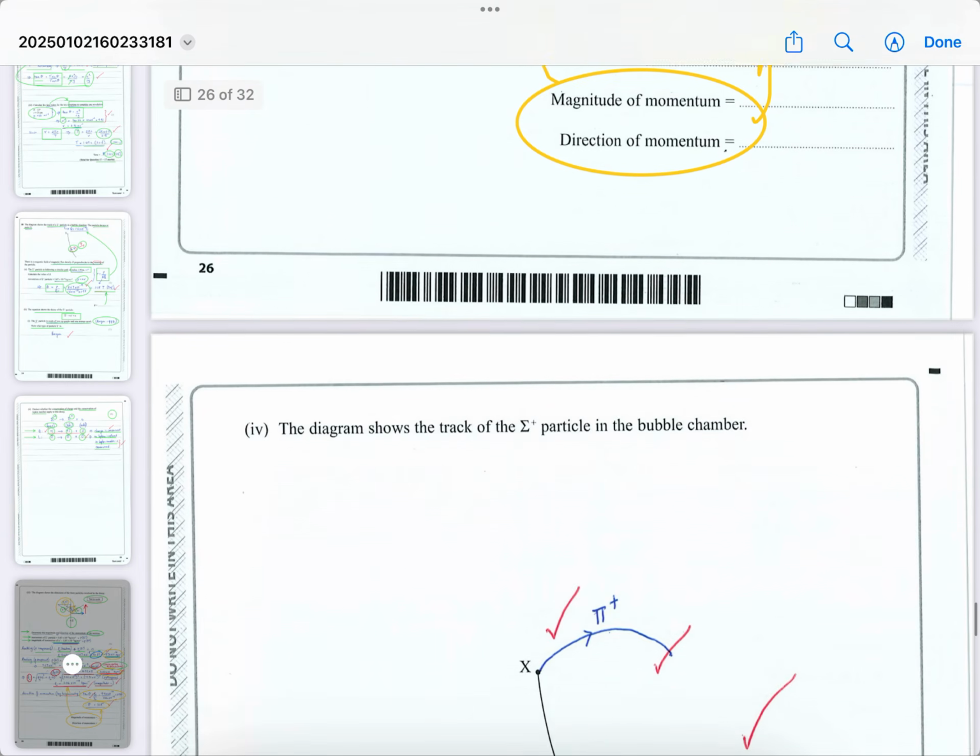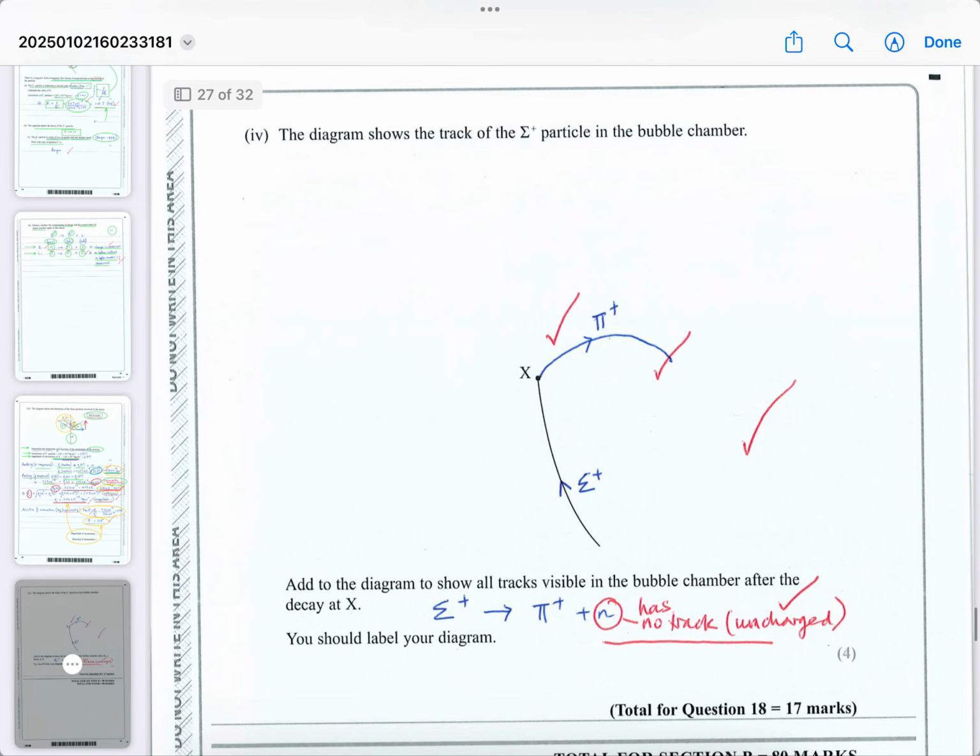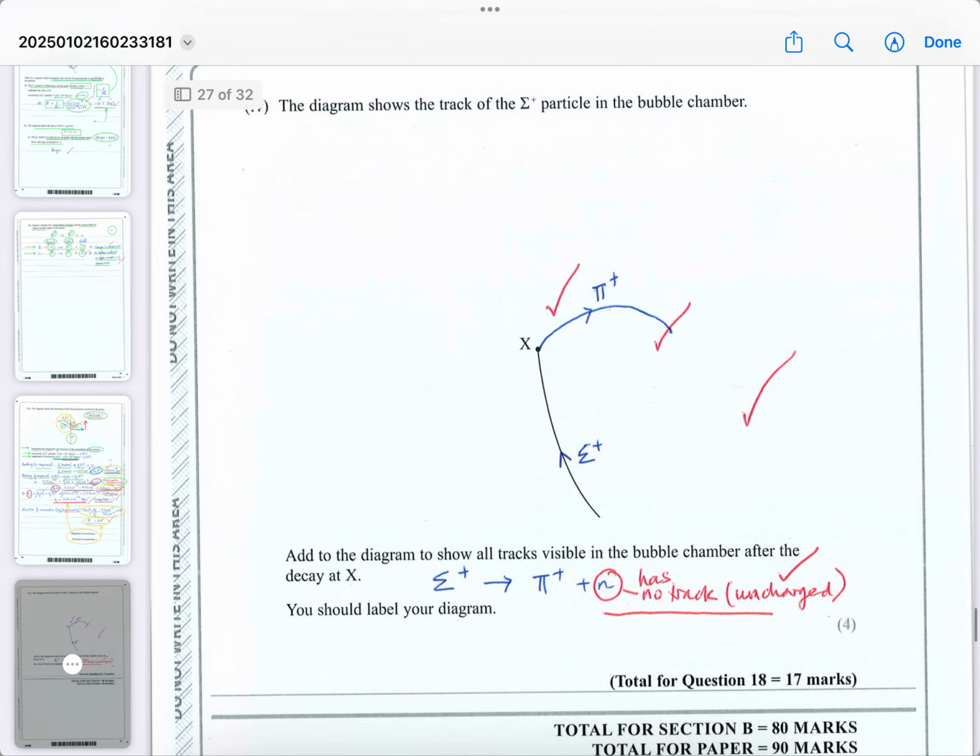Hope that makes sense. The final part of the question is 4 marks, and I think it's a very generous 4 marks. The diagram shows the track of the sigma plus particle, yeah?